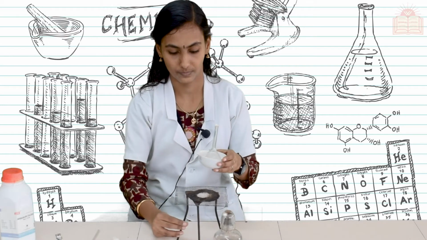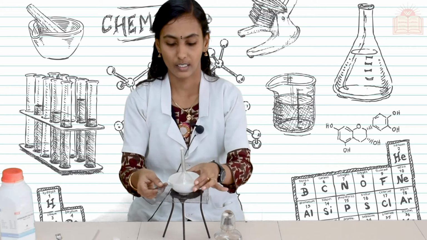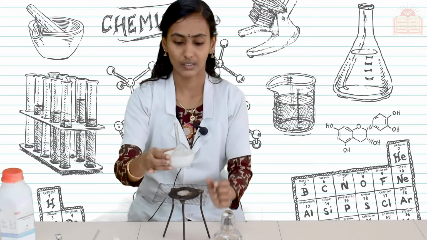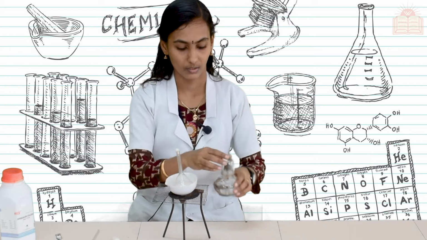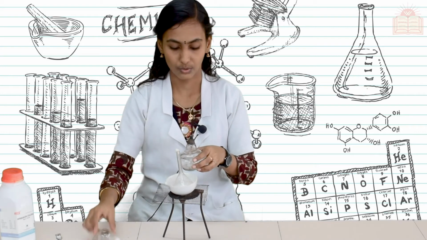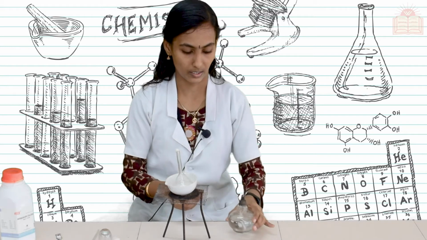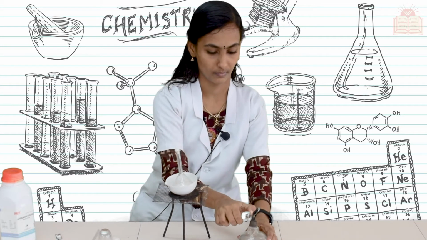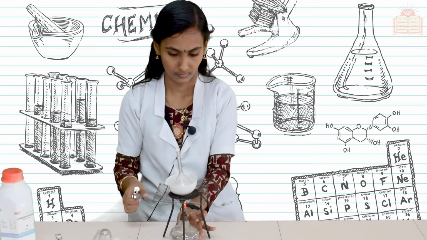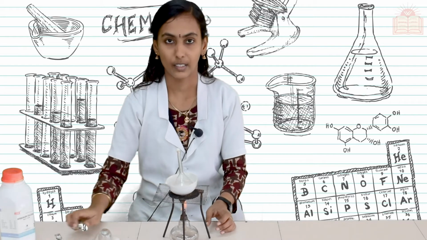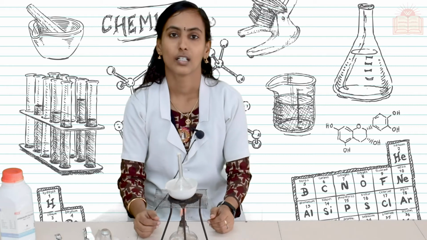Now, over this tripod stand, we have to keep a wire gauze, then keep this china dish over this wire gauze. Now, this is a spirit lamp. We can use a Bunsen burner also, but here we are using the spirit lamp. The burner needs to be kept under the china dish. Now, we are heating this substance.